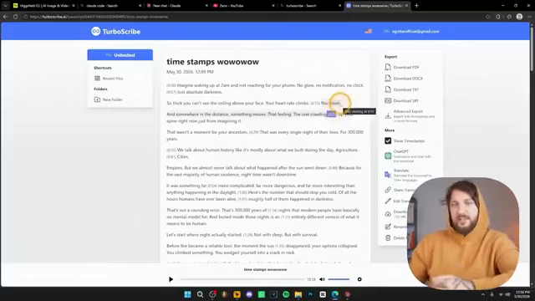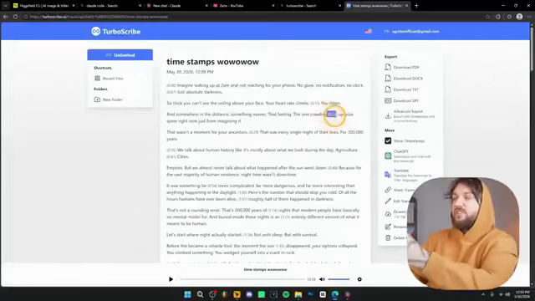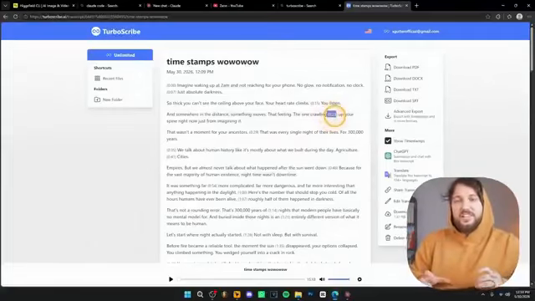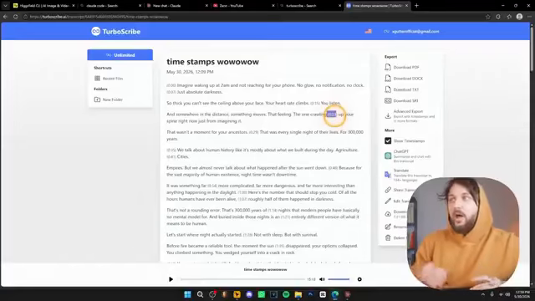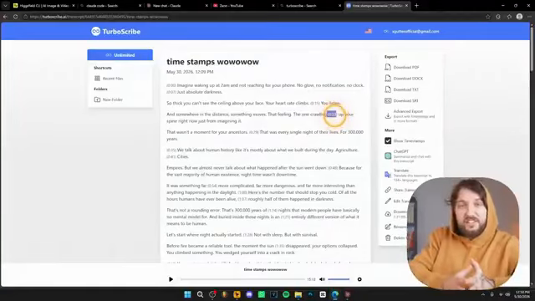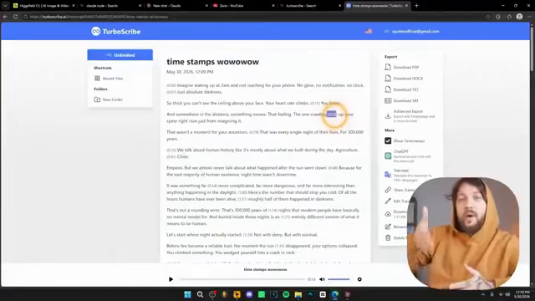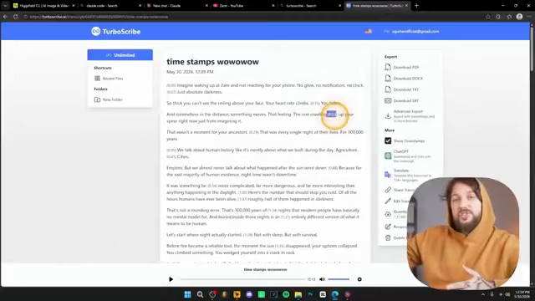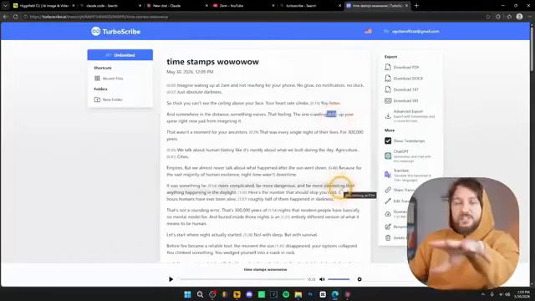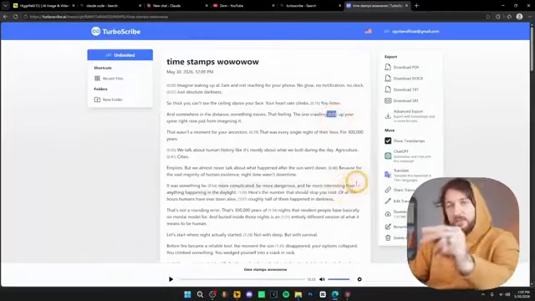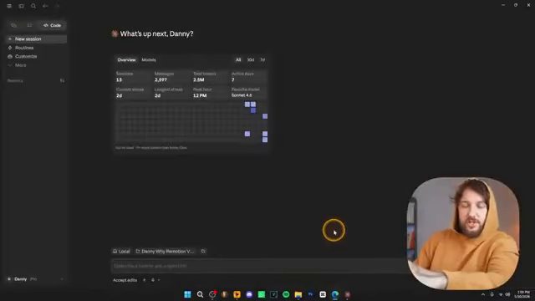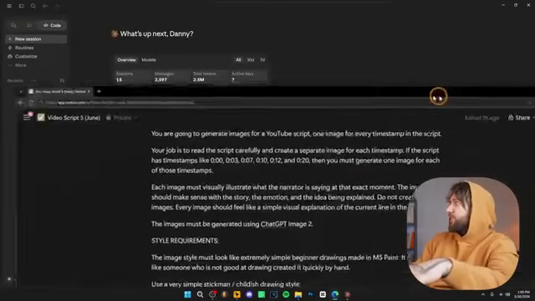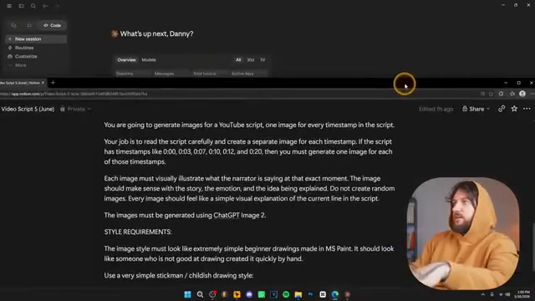These are timestamps. And the reason we want them is because this is what's going to help us automate the entire process of making the video. Why? Well, because we can tell Higgsfield and we can tell Claude when and at what timestamp to generate each image. Let me actually show you how this works. So go back to Claude Code over here. Now what I want you to do is copy this prompt over here. Let me show you the prompt.